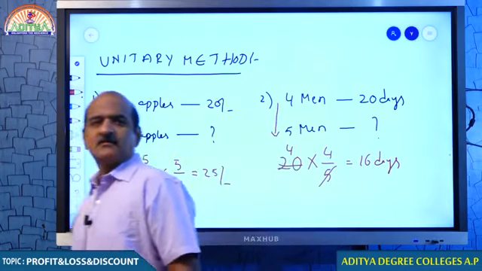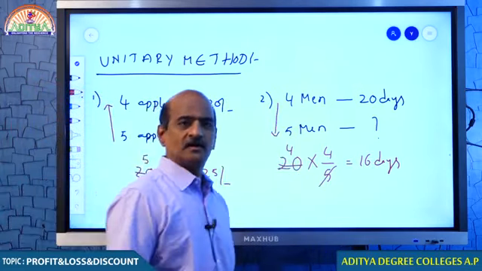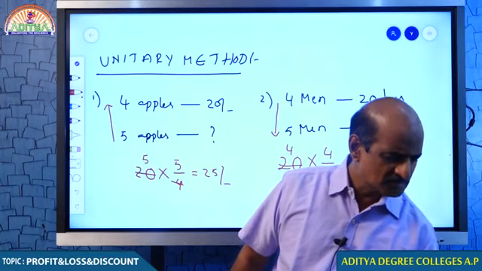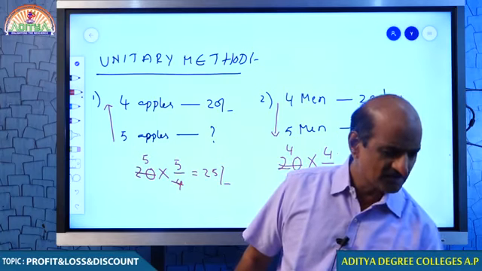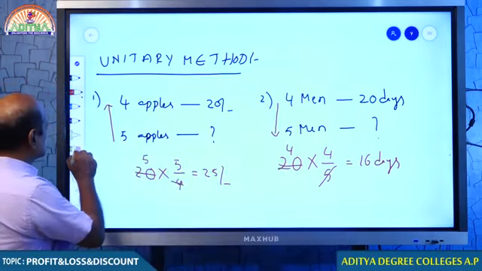So, the unitary method will help us to understand whether to increase the value or decrease the value. If we have to increase, what is to be done, and if we have to decrease, what is to be done. This is something we have to discuss right now. I understand that you are unable to get it right, no problem, we will discuss this question again.